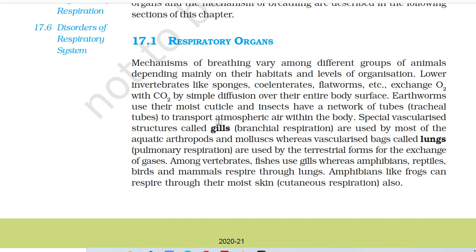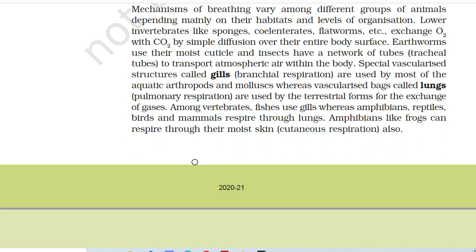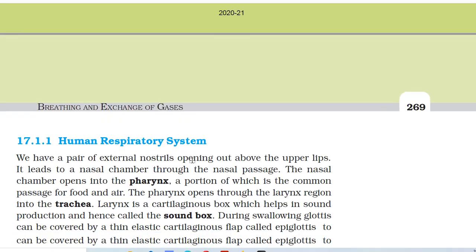Earthworms use their moist cuticle and insects have a network of tubes, that is tracheal tubes, to transport atmospheric air within the body. Special vascularized structures called gills, that is branchial respiration, are used by most of the aquatic arthropods and molluscs, whereas vascularized bags called lungs, that is pulmonary respiration, are used by the terrestrial forms for the exchange of gases. Among vertebrates, fishes use gills, whereas amphibians, reptiles, birds, and mammals respire through lungs. Amphibians like frogs can respire through their moist skin, that is cutaneous respiration, also.